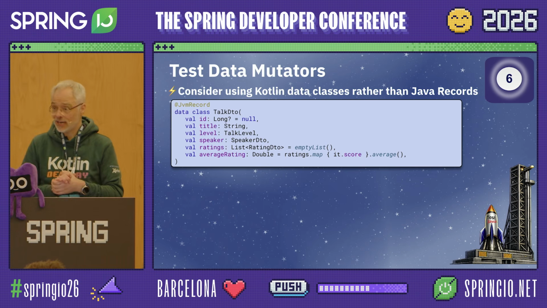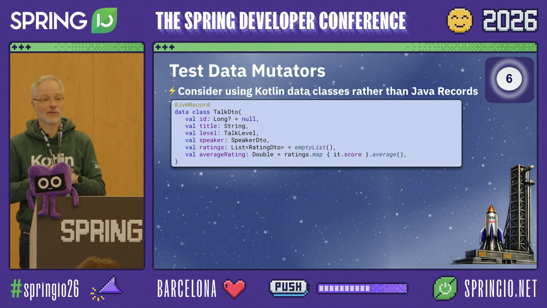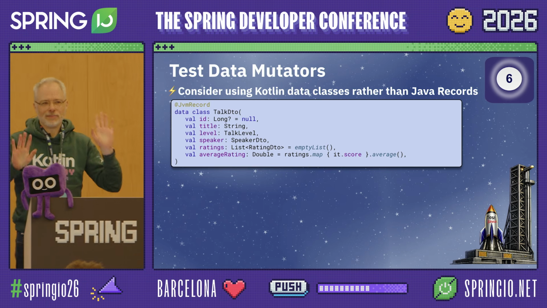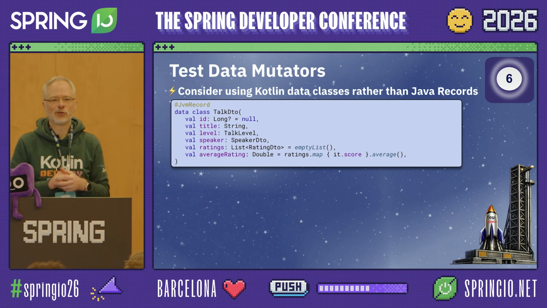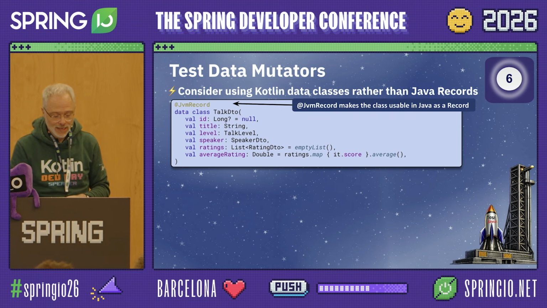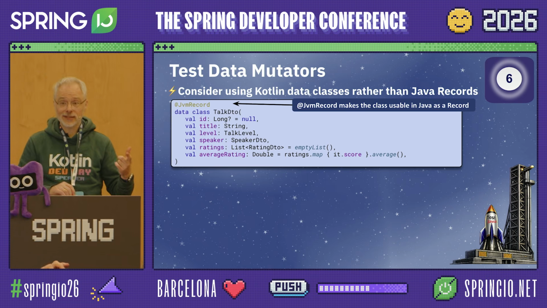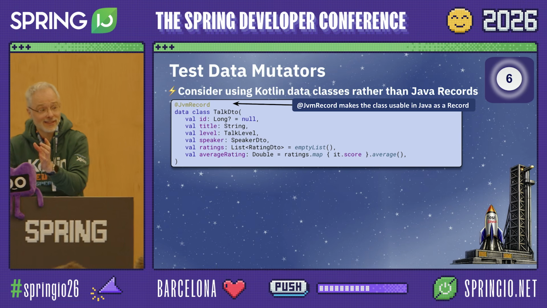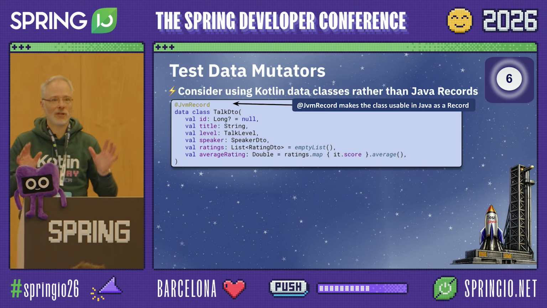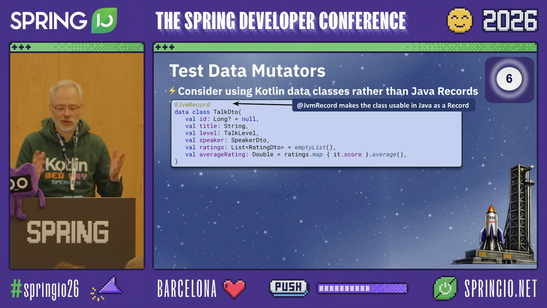Well, Kotlin has data classes. Who of you has heard of data classes? I guess most of the ones who have worked with Kotlin, yeah, cool. Well, data classes and records are often compared to each other as the same thing, but that's not true. Actually, data classes are a superset of what records offer. Let me explain. First of all, when I annotate a data class with JvmRecord, the Kotlin compiler would generate a record, so Java can use it as a native record. Java wouldn't even know that the underlying thing is not a record. For Java, it's just another record.